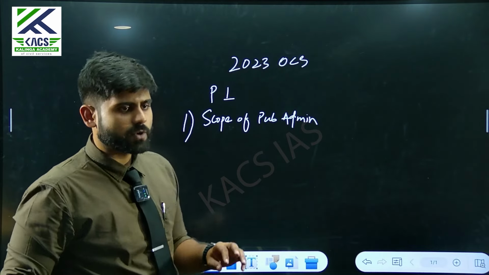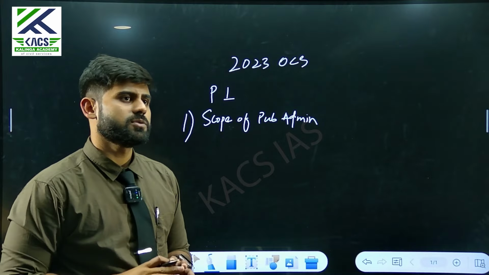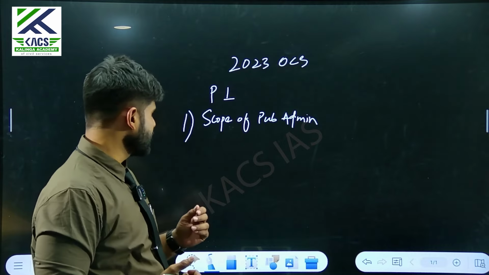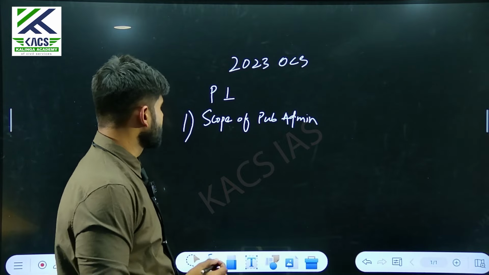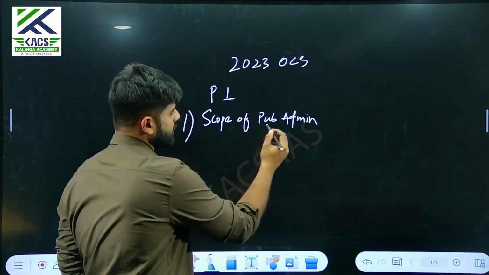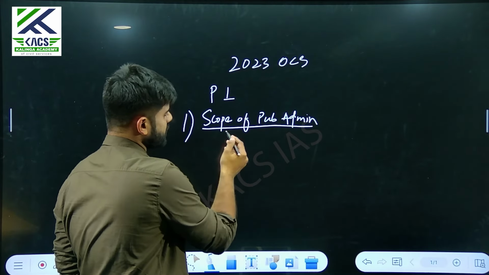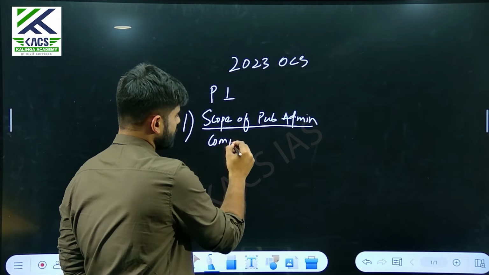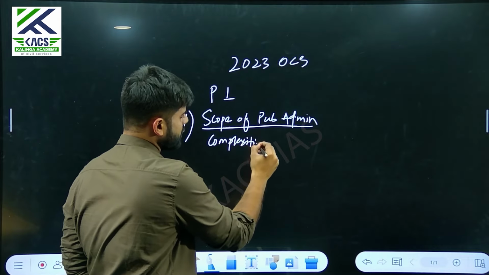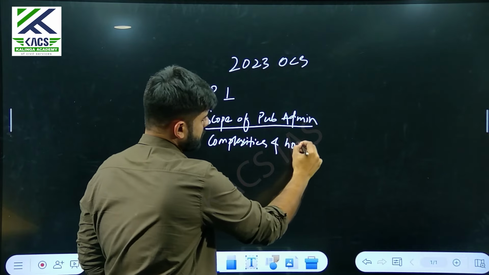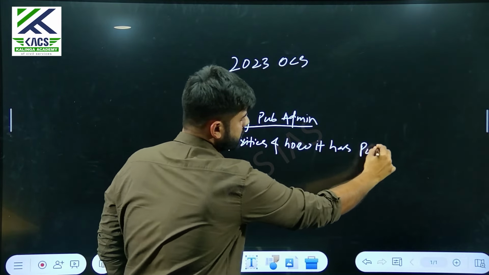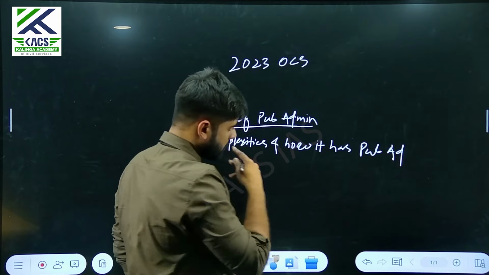So let's say whatever we have read, how can we use all of these strategies to finally draft the answer? When it comes to the scope of public administration, it would have been something complex. What the paper asked was about the complexities, how it has evolved. So you need to see through the question, right?